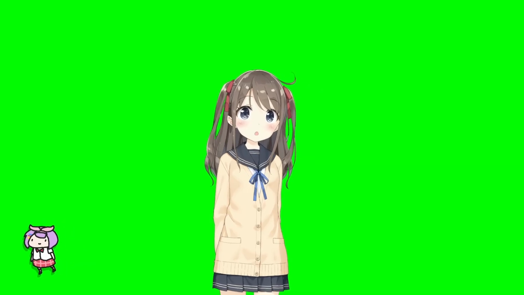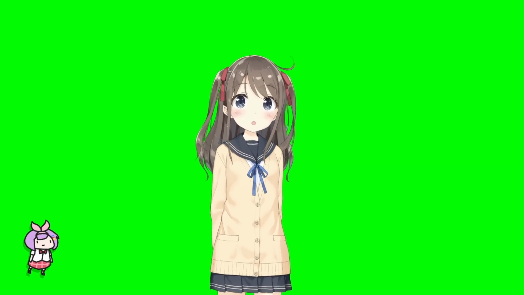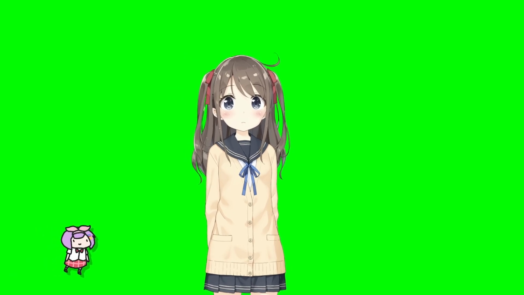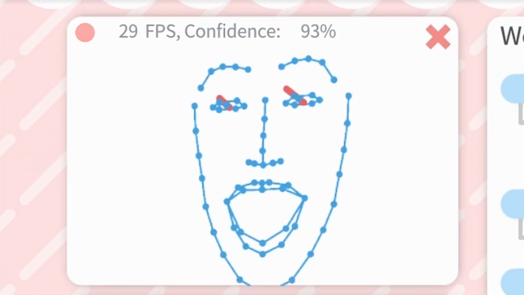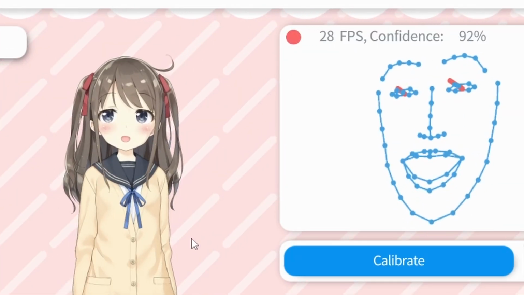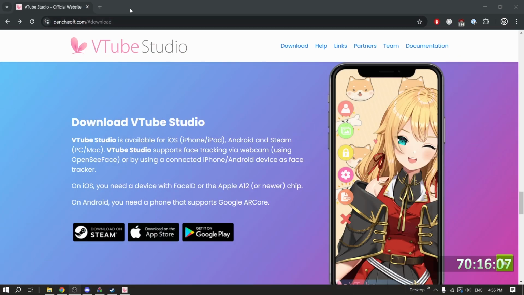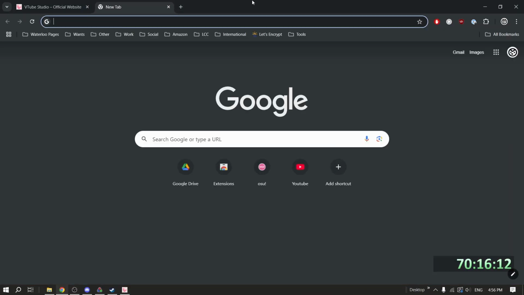We need to figure out a way to send face information to VTube Studio, so I'm not the one doing these facial gestures. I'll get better at this the more I use it, but here's the current plan. Just like how people make Biden heads say the wildest shit, we can also make an AI model that generates a talking head based on the response we generate for Discord. We could send this video data to VTube Studio as though it were just a normal camera feed, and the VTube model will move with the face and mouth synced to the words. Okay, so let's go find some talking face things.